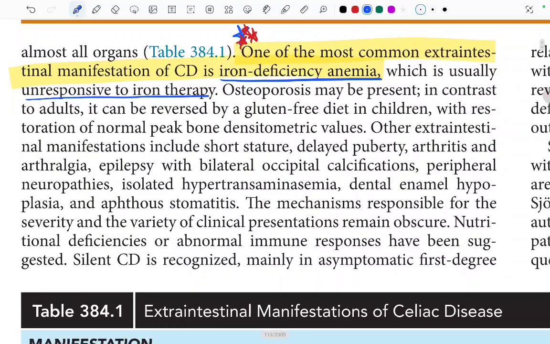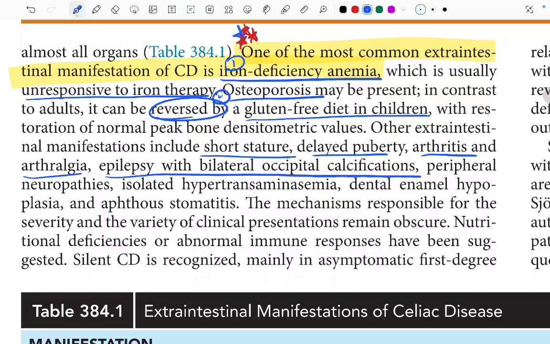Fine. Osteoporosis may also be present. In contrast to the adults, it can be reversed by the gluten-free diet in children. So first we saw is the iron deficiency. Second we saw is what? Osteoporosis, with restoration of the normal peak bone densitometric values. Other extraintestinal manifestations include the short stature, delayed puberty, arthritis, arthralgia, epilepsy with the bilateral occipital calcifications, peripheral neuropathies, isolated hypertransaminasemia, dental enamel hypoplasia, aphthous stomatitis.